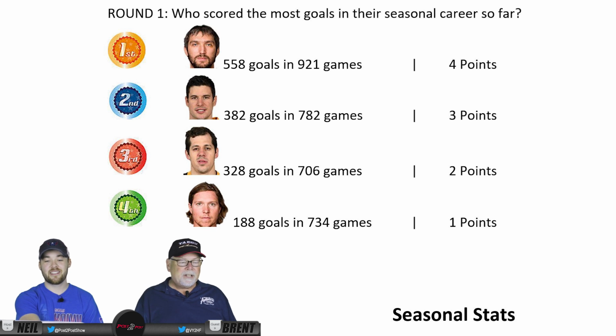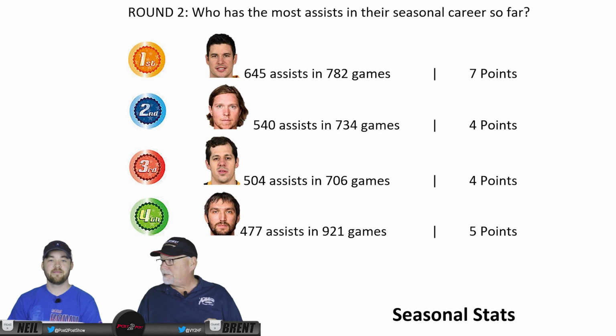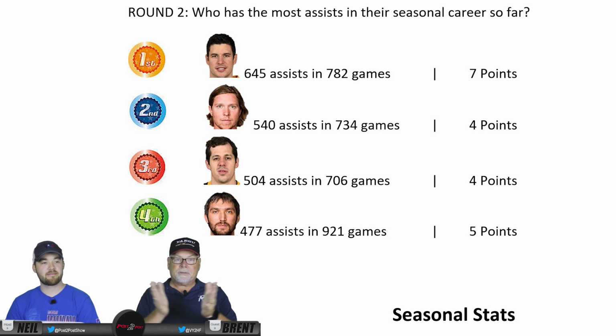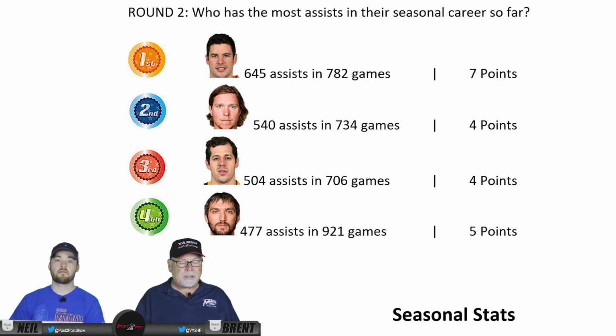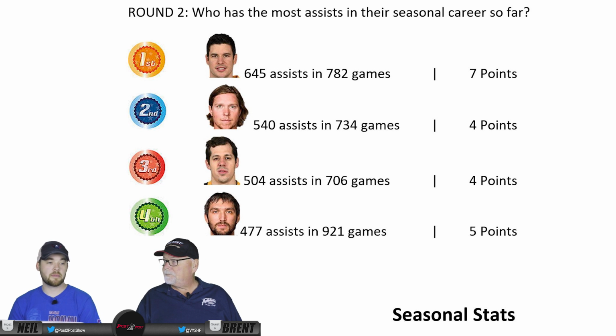All right. Take us through round two. Round two is going to be the assists. Goals and assists add together for points, so we're going to break this down into goals and assists. Number one, Sidney Crosby, 645 assists in those 782 games. He gets 4 points for that, which brings him up to 7 points total.